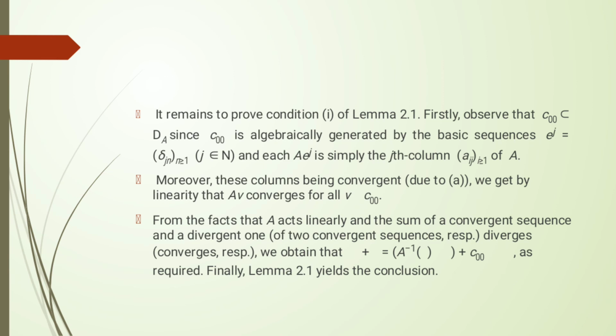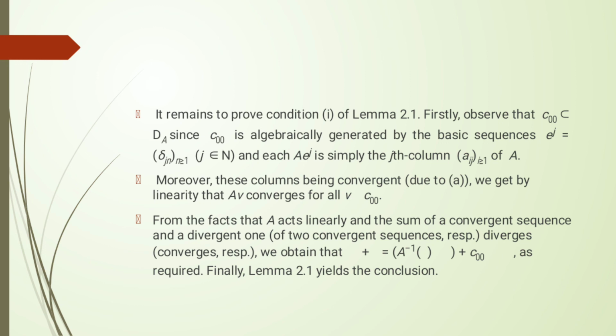It remains to prove the condition of Lemma 2.1. Firstly, observe that c_00 is a subset of D_A, since c_00 is algebraically generated by the basic sequences e^j = (delta_jn), n greater than or equal to 1, where j belongs to N, and each A e^j is simply the jth column (a_ij), where i is greater than or equal to 1, of A. Moreover, these columns being convergent due to A, we get by linearity that Ax converges for all x in c_00.